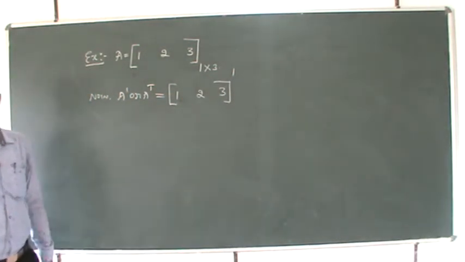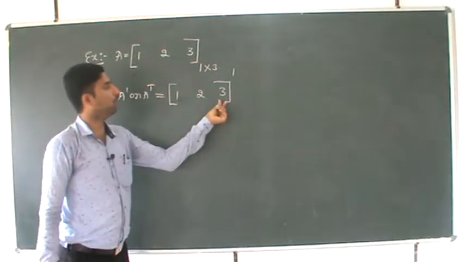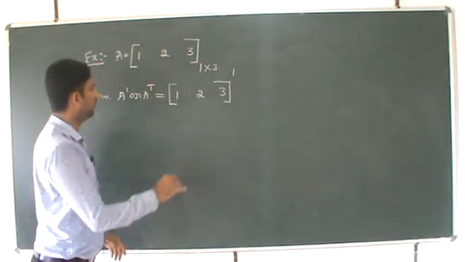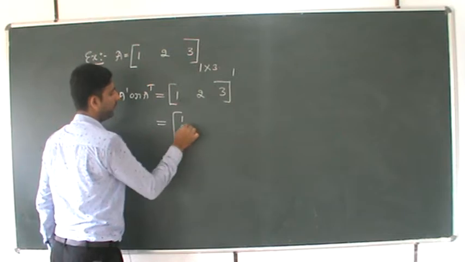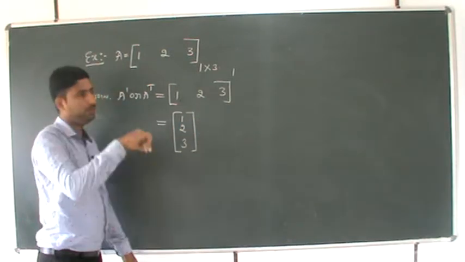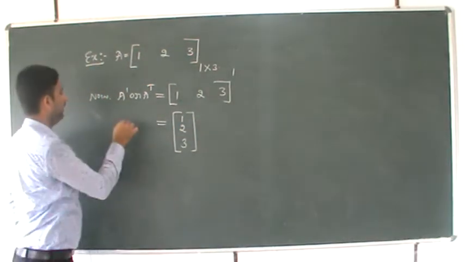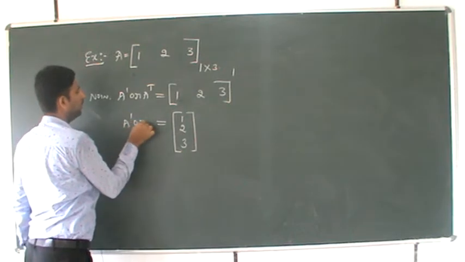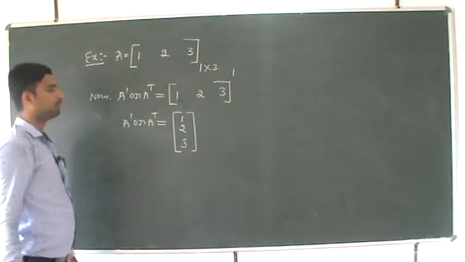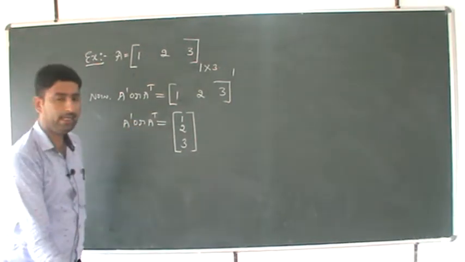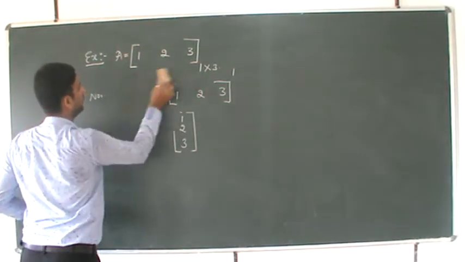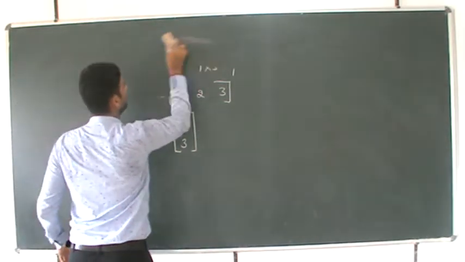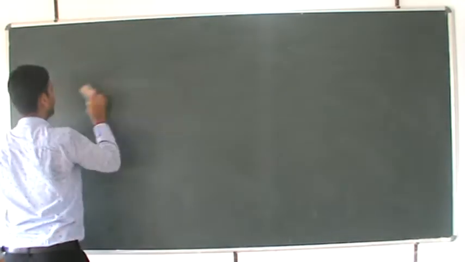[1, 2, 3] dash means what? Row dash. Row dash becomes what? Column. Which is nothing but 1, 2, 3, which is nothing but A dash, or A transpose. Which is the question. Correct? The question is based on transpose.